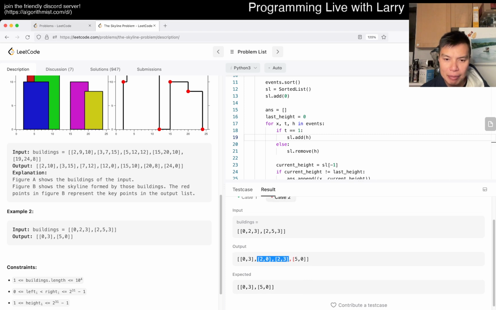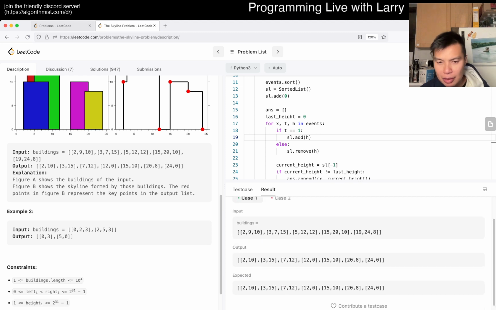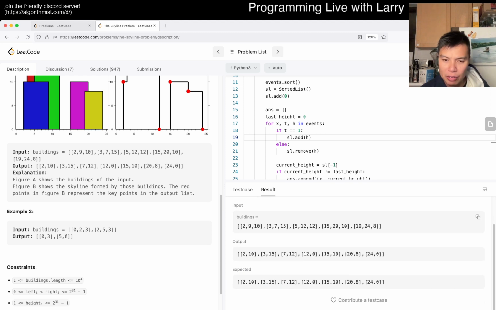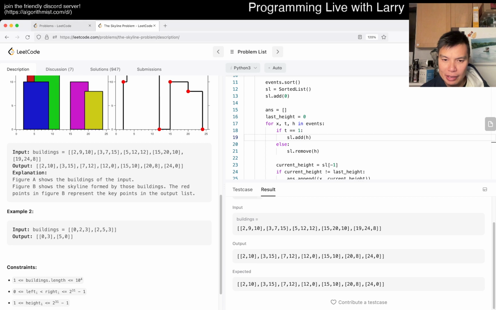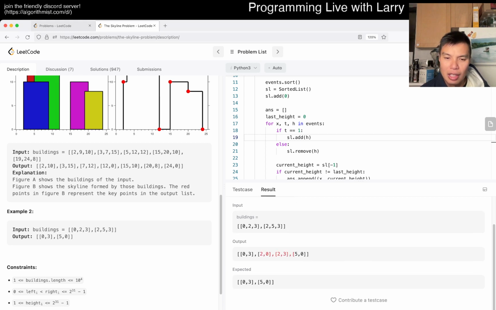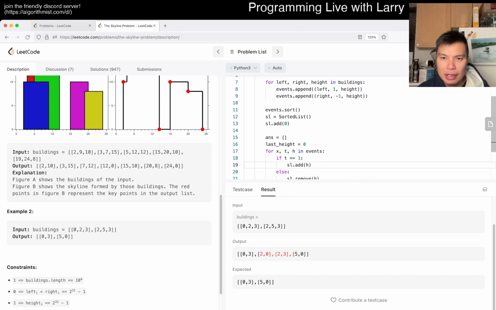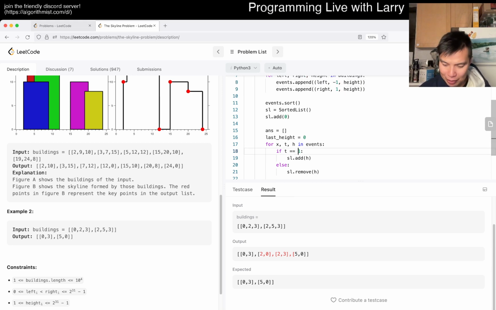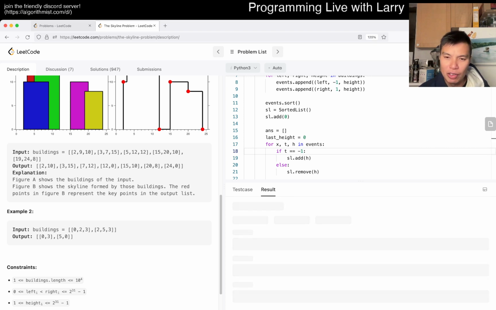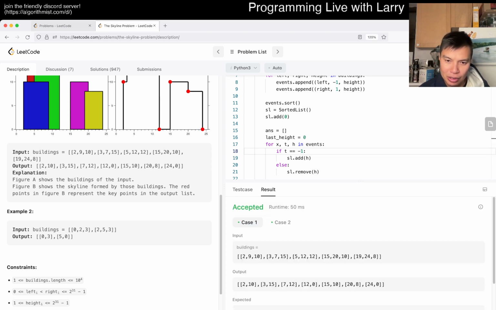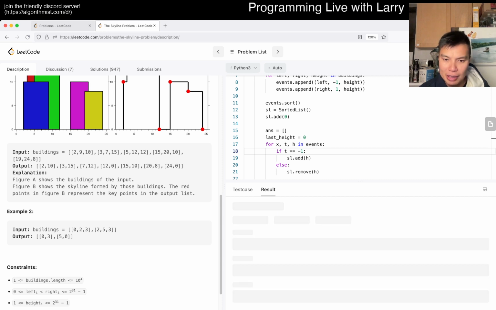I don't think I'm done yet. Hang on though. It's always a little bit tricky to figure out how to handle the tie breaking cases. This one seems good. Actually, there's a green dot. But because of this one, what happens is that it goes from 2, 0, and 3 at the same time. I guess we want to do the ones first. So let's actually make that, even though it's a little bit awkward, but okay. So we want to add all the numbers first before removing it, and I think that should solve our issue. So let's give it a quick submit.